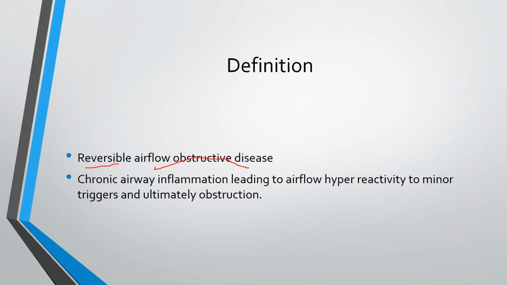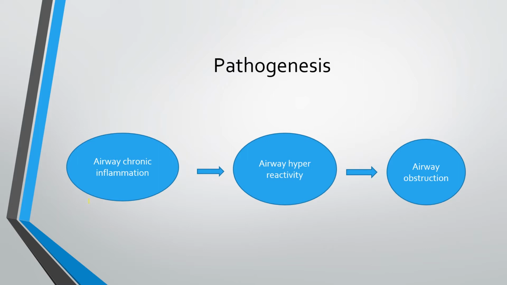Now, what exactly is the problem with these airways? There is always a chronic airway inflammation, which ultimately leads to airway hyperreactivity to minor triggers and ultimately causes obstruction, causing symptoms like wheezing, shortness of breath, and dyspnea. Now, this airway inflammation is because of the genetic factors, and this airway hyperreactivity is because of the environmental factors, and both of these factors, genetic plus environmental, ultimately lead to airway obstruction.